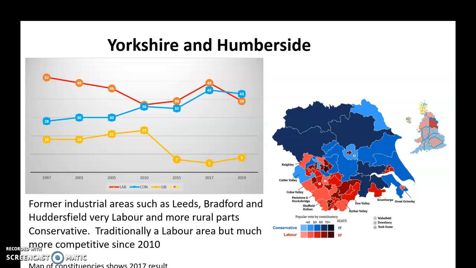And again, it was a very strong Labour area. But really in 2010 is when it became much more competitive between Conservatives and Labour. Labour marginally ahead in those elections, but not massively so. And they flipped over to the Conservatives to be in the lead in 2019. So the change in Yorkshire and Humberside really came in 2010, you might argue. And again, it's reflected in a number of seats which Labour have lost in these sorts of areas. They lost, for example, Keighley. They lost some of the Sheffield seats, Don Valley, Rother Valley, etc., etc.